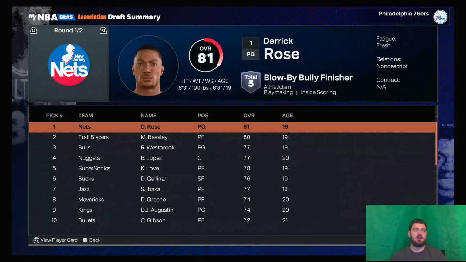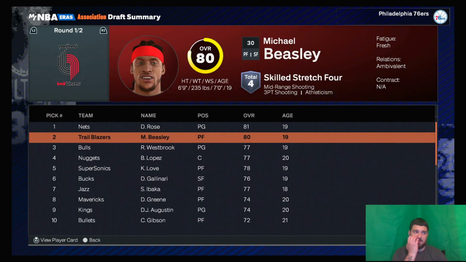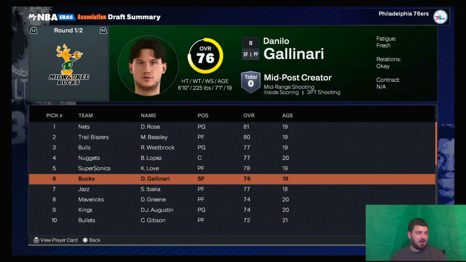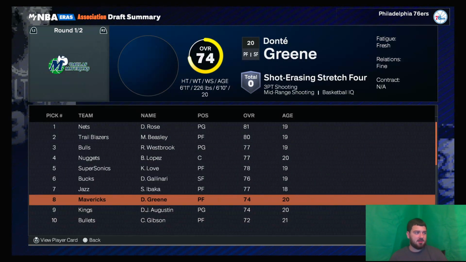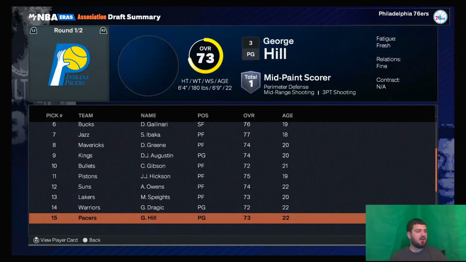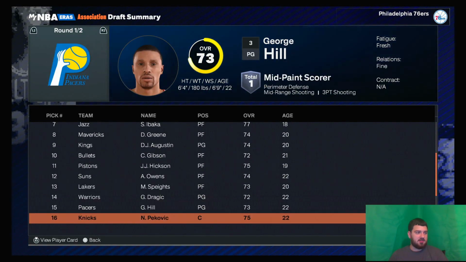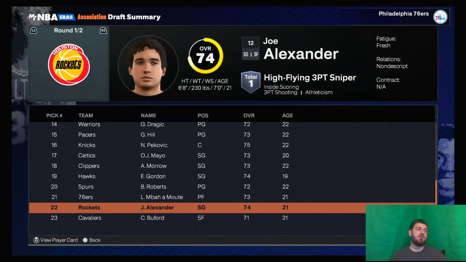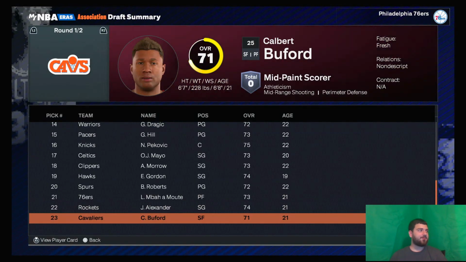That concludes what is now the 1984 NBA draft. So Derrick Rose and Beasley are the 2 best players to come in right now. Gallinari goes to the Bucks, Ibaka to the Jazz, Danté Green to the Mavs, Goran Dragic and George Hill down here, Pekovic, OJ Mayo, Luke Mbah a Moute.